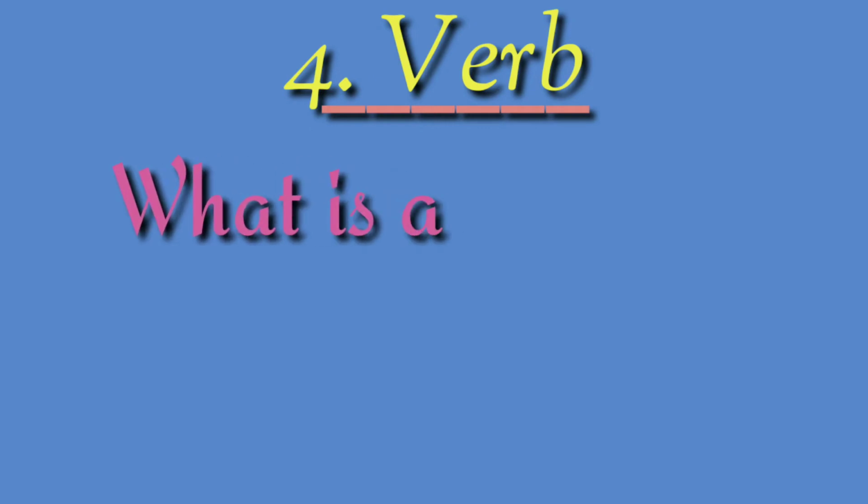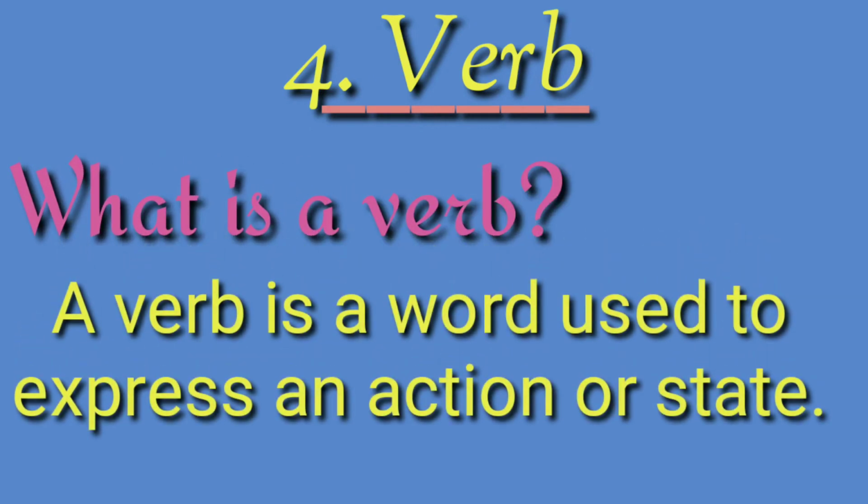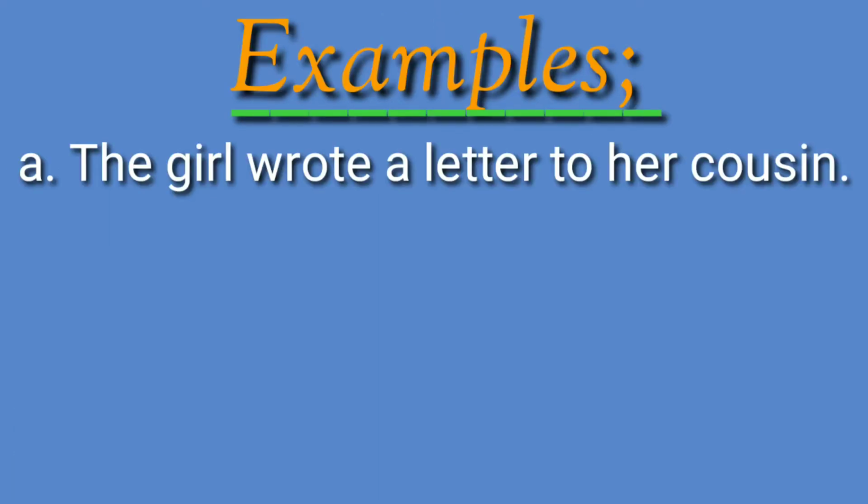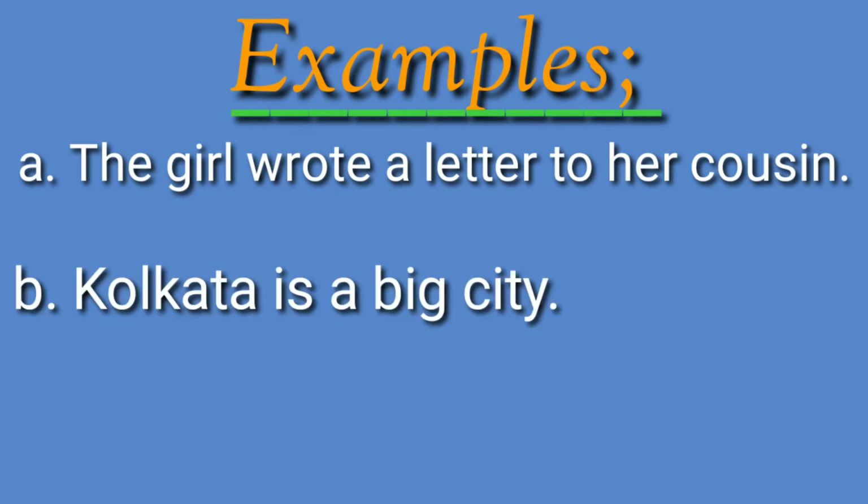Verb. What is a verb? A verb is a word used to express an action or state. Examples: The girl wrote a letter to her cousin. Kolkata is a big city.